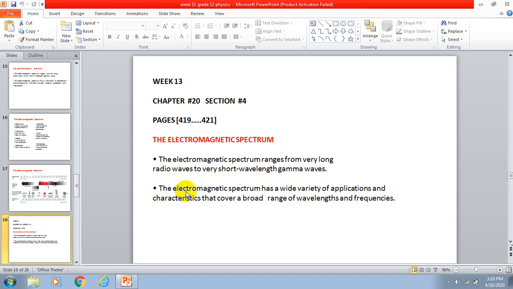The electromagnetic spectrum has a wide variety of applications and characteristics that cover a broad range of wavelengths and frequencies. I downloaded a chart from a source, and I will display it in the last slide for you guys to understand all the electromagnetic spectrum.